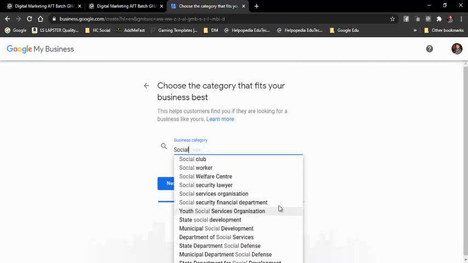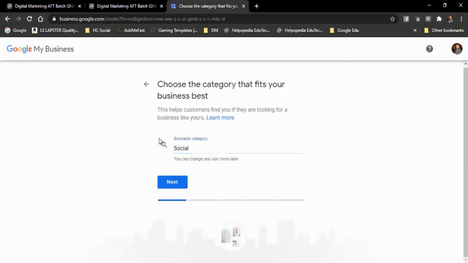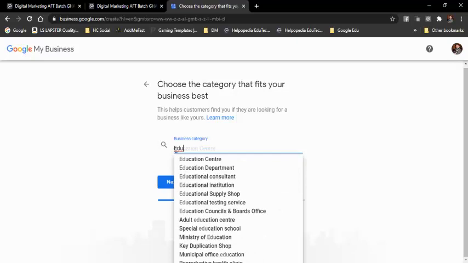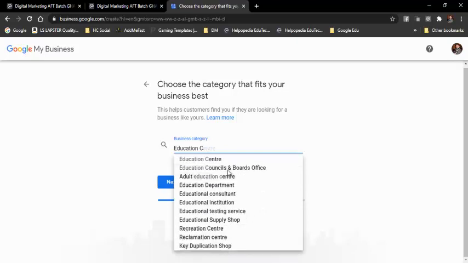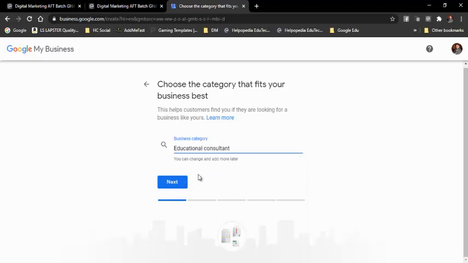In that case I need to select the right category, or else I cannot continue further. Fine, temporarily I will add education. Education center or educational institution, something like that. I'll add education center, or else educational consultant. So this is the category I've selected.